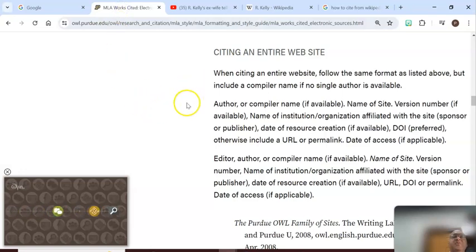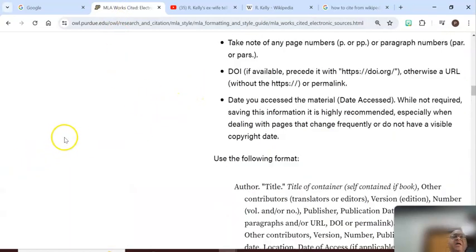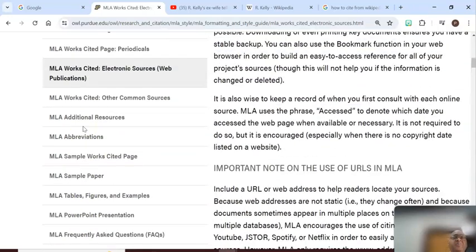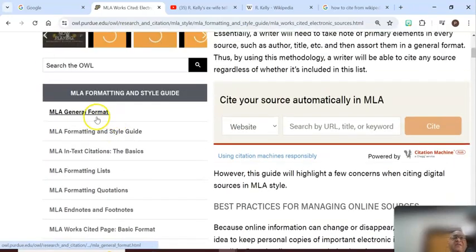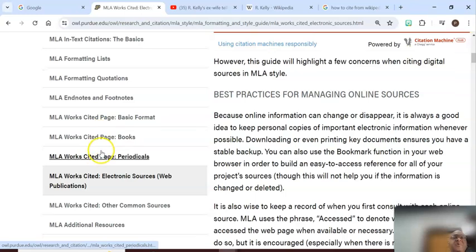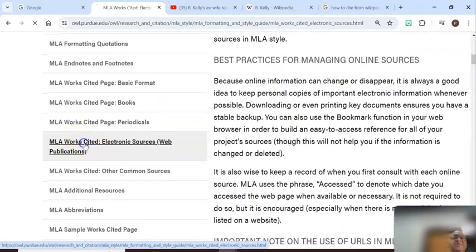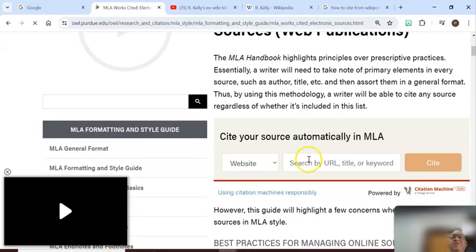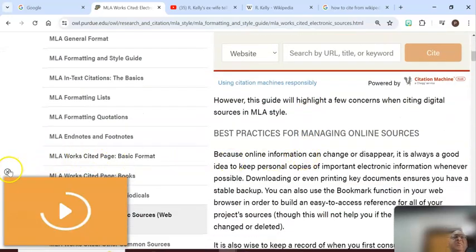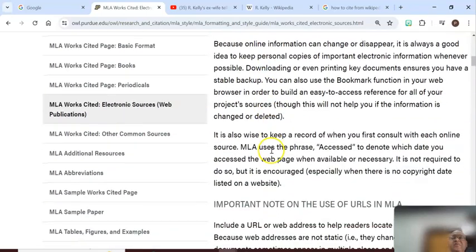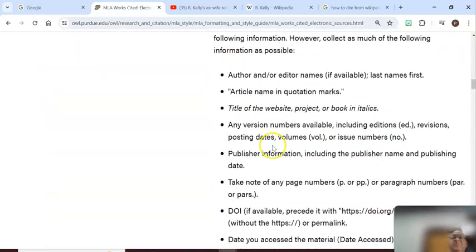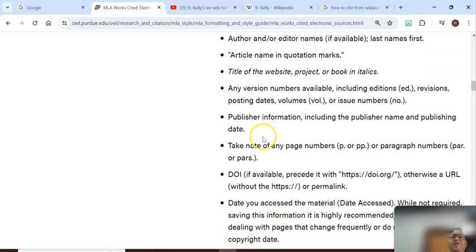We're going to go into the Purdue OWL website, and the website is in Blackboard, so you should see the link to this. We're going to go to electronic sources, web publications for this, and I want you to look at something. When you go into this, it's going to give you best practices and some information. Whenever you're looking for information for a source, you always start with the author's name. You're going to give the article name in quotation marks. You're going to give the title of the website, all of this information.